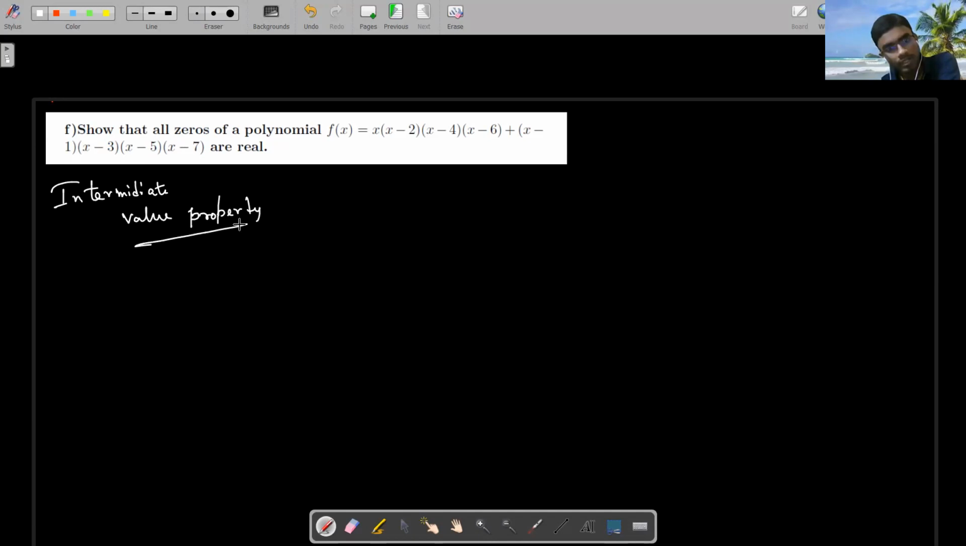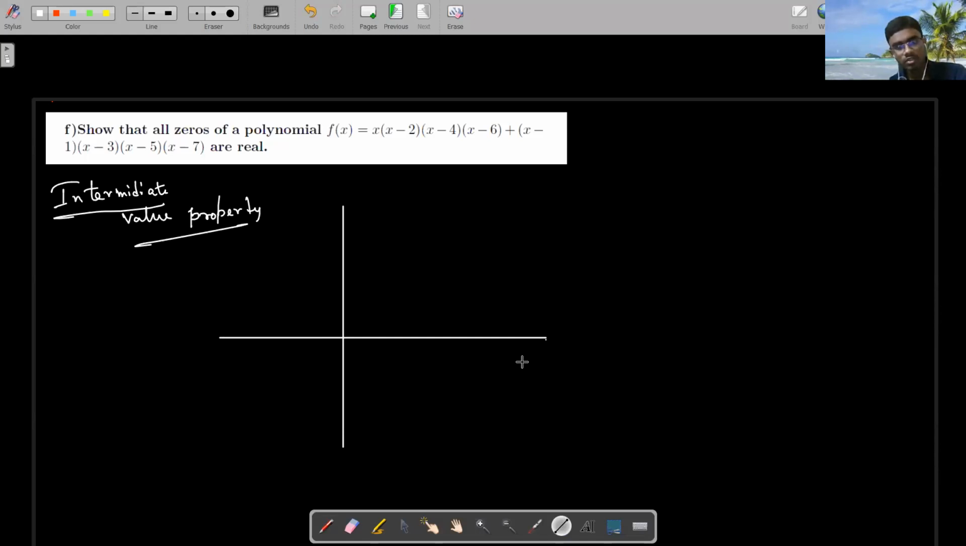I'm not going into much detail on this. I am just going to discuss the basic things that are required. So see, suppose we have a polynomial. Suppose this is my x-axis and y-axis, somewhat like this. I think everyone knows that this side is positive for the x-axis, this side is negative for the x-axis, this side is positive for the y-axis, and this is negative for the y-axis.